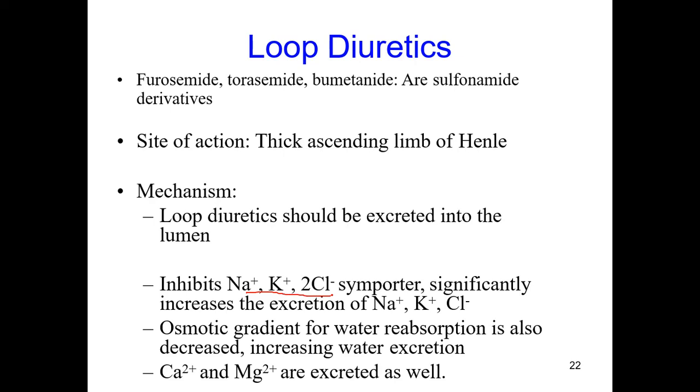They inhibit this importer and increase the excretion of sodium, potassium and chloride. The osmotic gradient for water reabsorption is reduced, increasing water excretion, since water is also excreted along with these ions. Calcium and magnesium excretion also takes place.